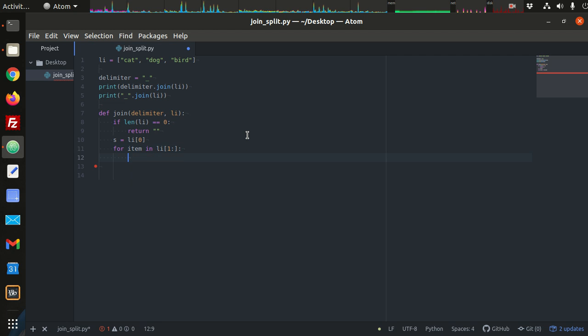All right, so s should equal whatever it did before, plus the delimiter, plus the item.